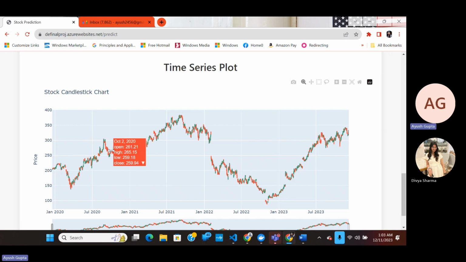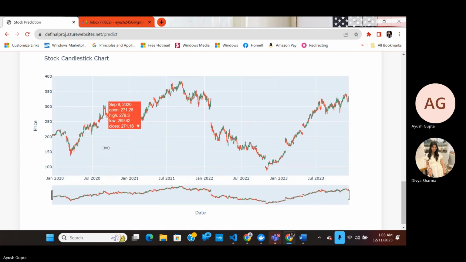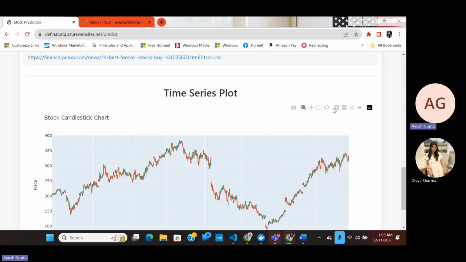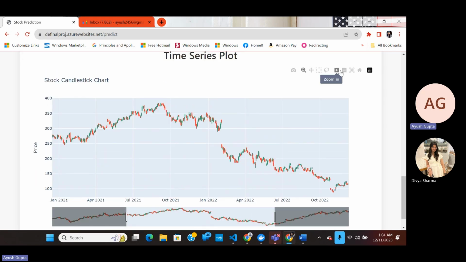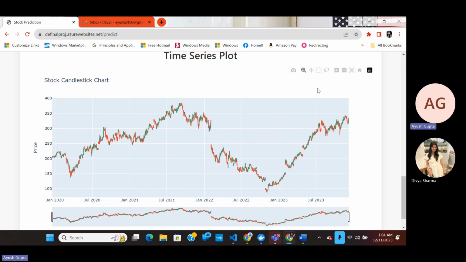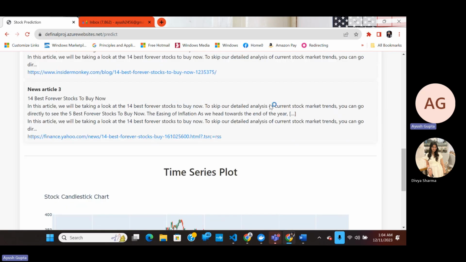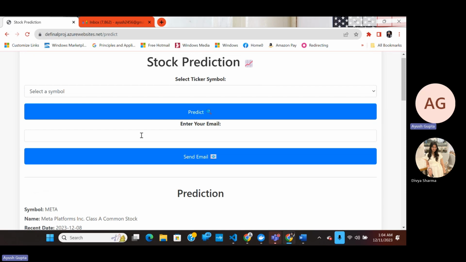For example, if any user clicks on our application on any particular region, they will be able to understand what the open price, high price, and low price were on that particular day. And if anyone wants to zoom in to any date, they will be able to do that from the zoom in and zoom out options. All of these have been incorporated in our project, and this would help any person in the stock market field to make more informed decisions using our application.